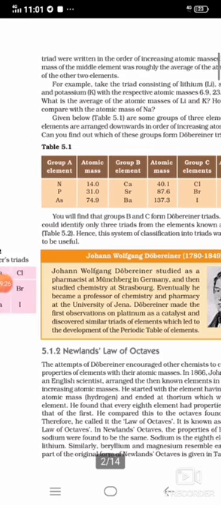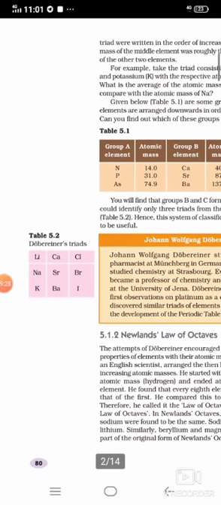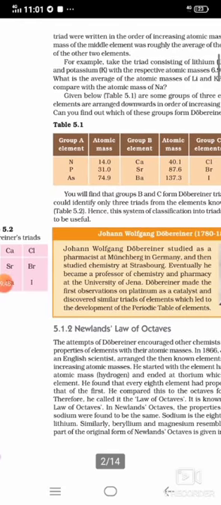Only 3 triads he found to be correct, with the Dobereiner triads: lithium, sodium, potassium; calcium, strontium, barium; chlorine, bromine, iodine. The rest of the members will not show this kind of Dobereiner triad, so this classification is discarded.